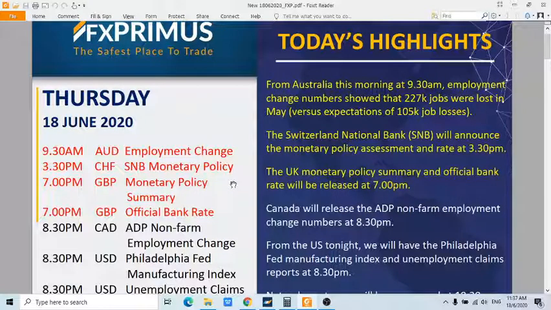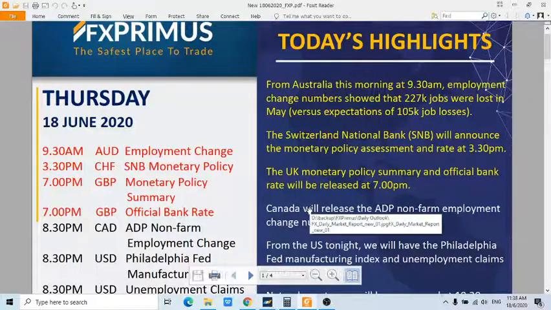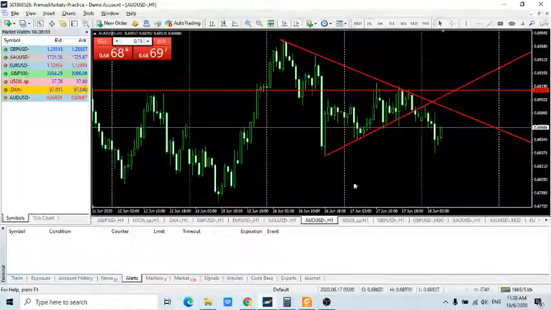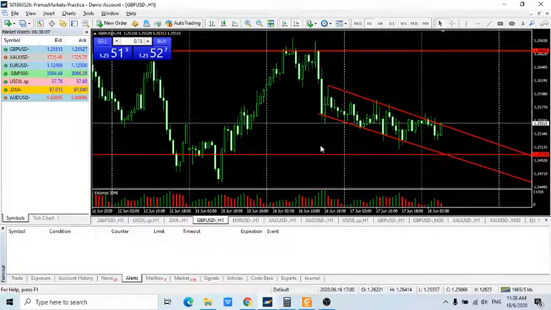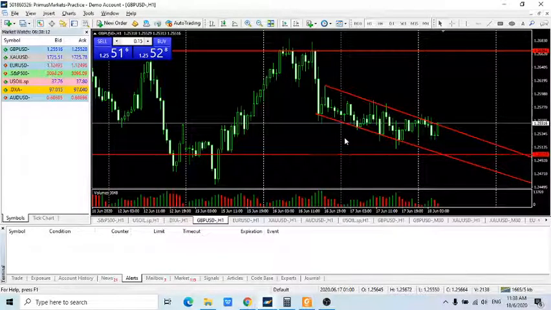Okay, so this is the second major event coming up today from the Swiss National Bank, and all eyes of course will be focused towards the evening session, where the UK central government, Bank of England, will be releasing their monetary policy summary and also their official bank rate. This will be announced at 7 p.m. So for those who are trading the UK pound, expect the UK pound to start to form some volumes and some liquidity and also some chart patterns as early as 2 to 4 p.m. local Singapore time. And these chart patterns and movements should lead all the way up to the 7 p.m. announcement.